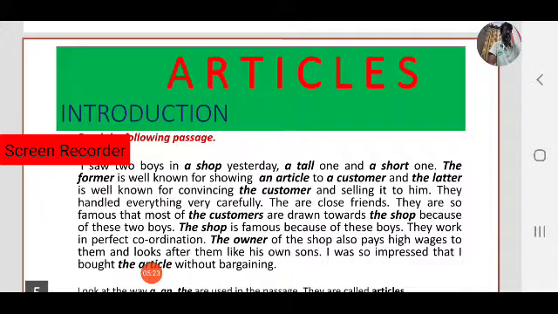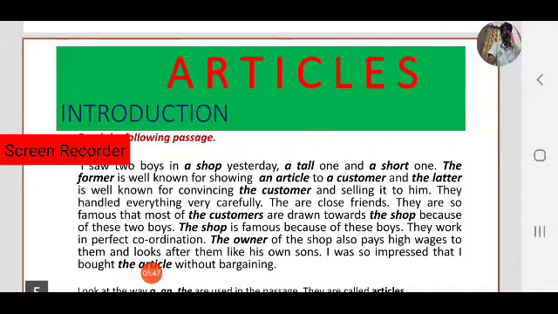Okay, observe the usage of articles in the passage. A shop, shop is a noun. A tall, a short are adjectives. Tall one means here a noun. So short one is a noun. Okay, short is an adjective. Short one, that is a noun. Okay, tall one is a noun.